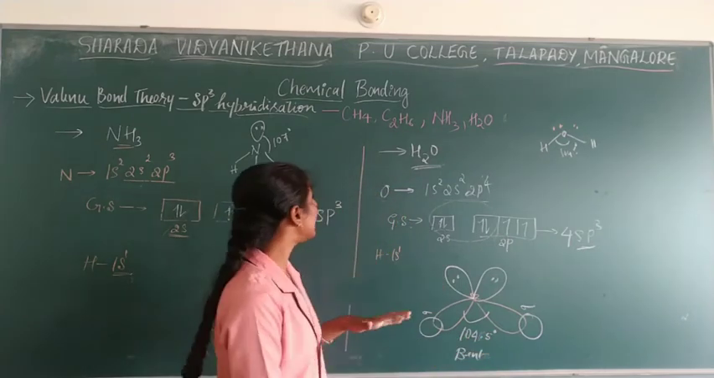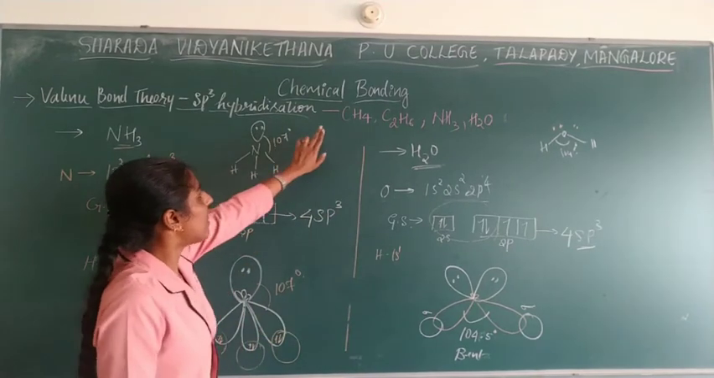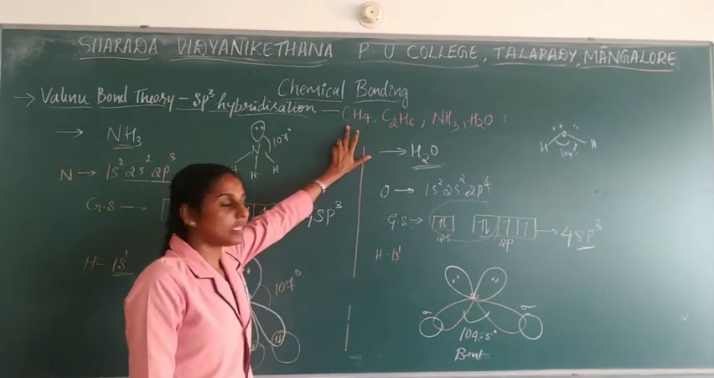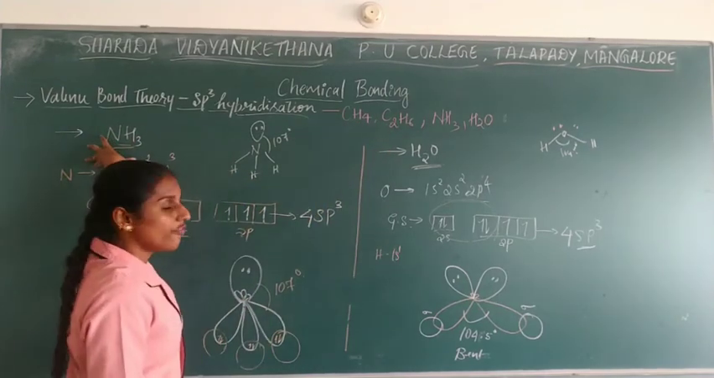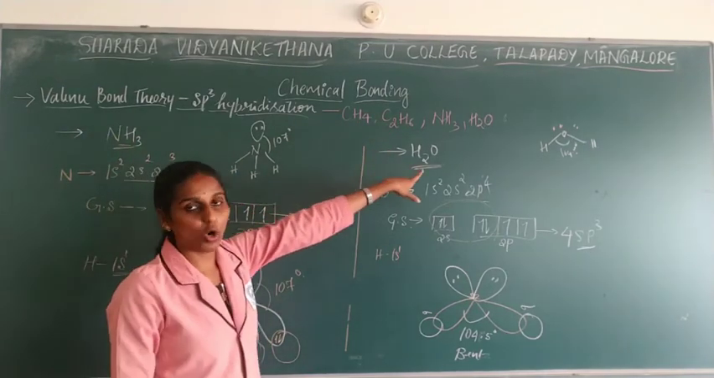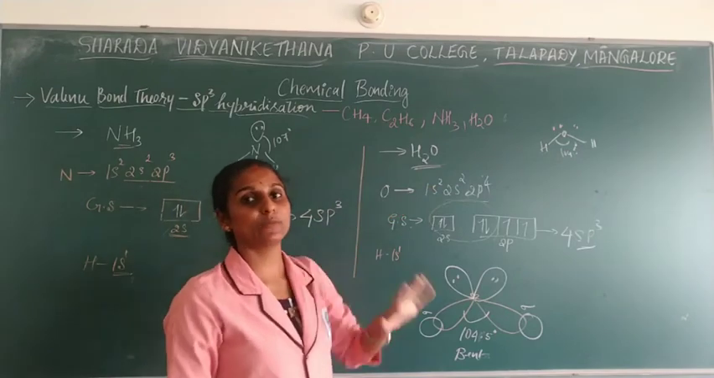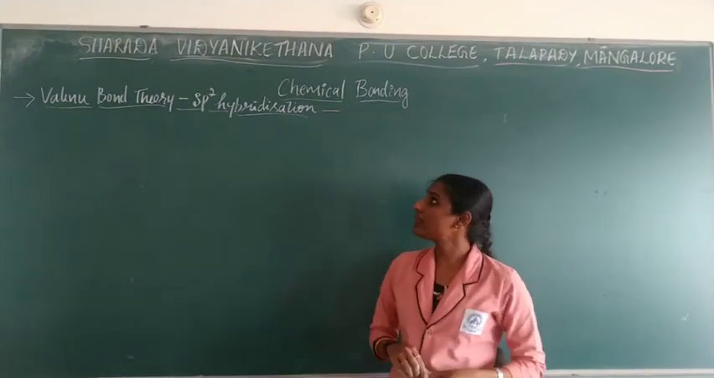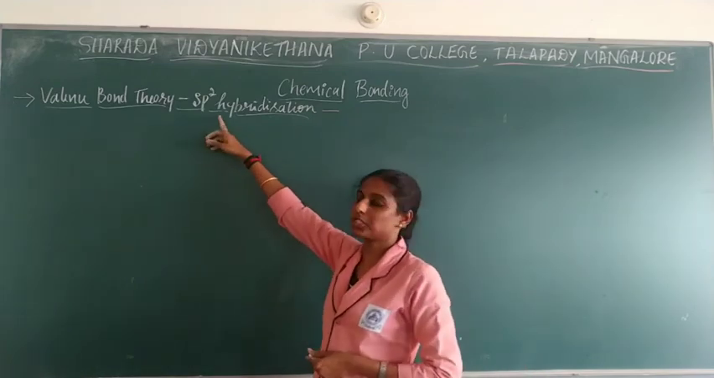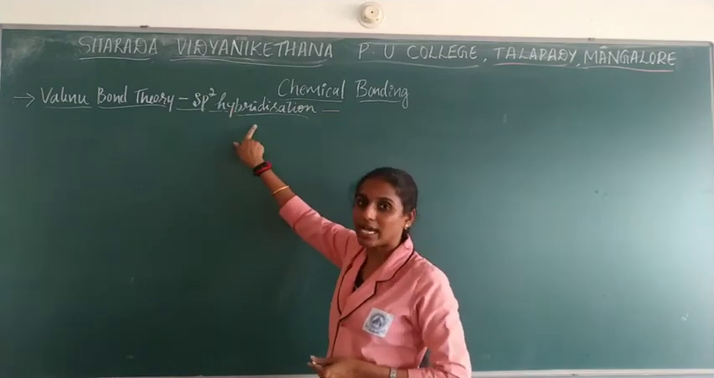So this is regarding sp3 hybridization. You have already studied the structure of methane as well as ethane. Here this is the structure of the ammonia molecule as well as water. Okay, so this goes with sp3 hybridization. So students, next we will go with the next type of hybridization, that is known as sp2 hybridization.